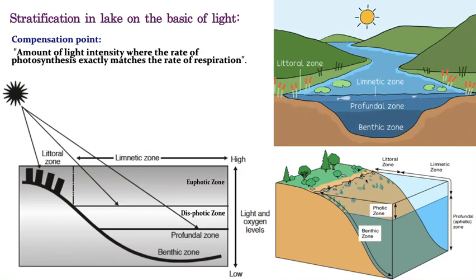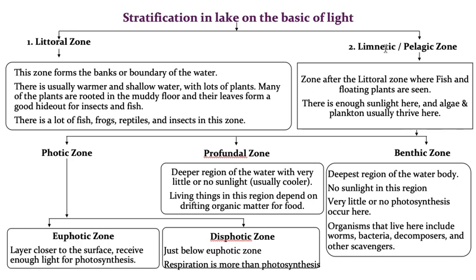Okay, now let us take the next one. Now this is called the limnetic zone. The limnetic zone is just present next to the littoral zone, where fishes and free-floating plants can be seen. There is enough sunlight here, and many algae and phytoplanktons, and also zooplanktons, can be seen in this limnetic zone. The limnetic zone, again based on the penetration of sunlight, is divided into the photic zone, the profundal zone, and of course the last one, the benthic zone.